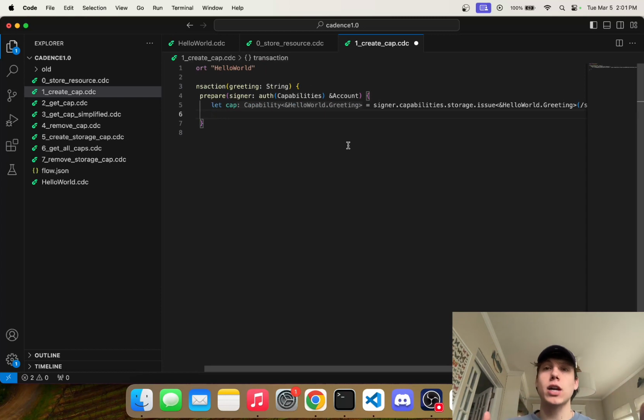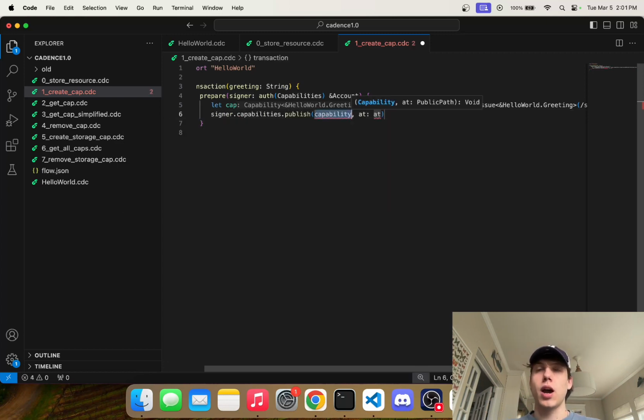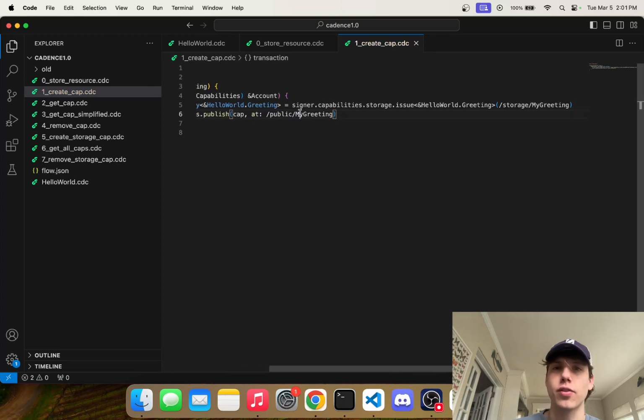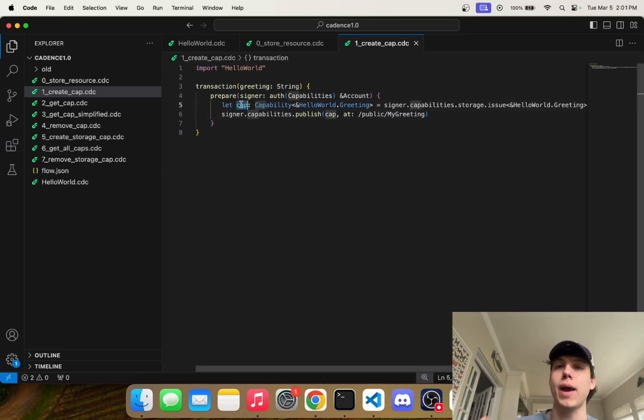Let's go over how we actually publish this to the public now. So it's actually quite easy. We can say signer.capabilities.publish, and we pass in the capability we just created, and then we provide a public path. So we can say /public/mygreeting. Now just note that this second half of the path does not have to match this one. I just do that because it's most helpful for me. But now we've passed in this storage capability to the public, and so now the public can actually access this capability if they wanted to.